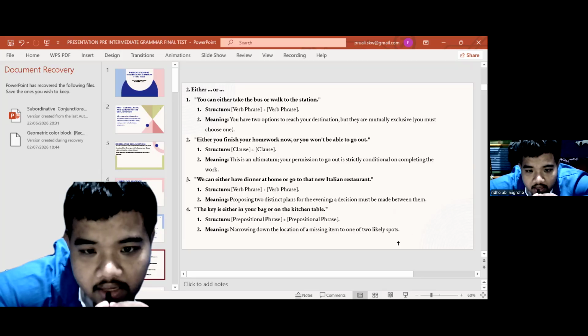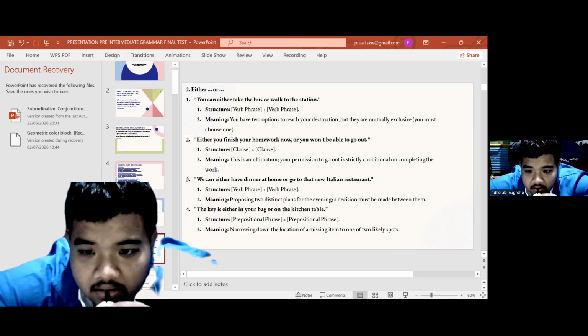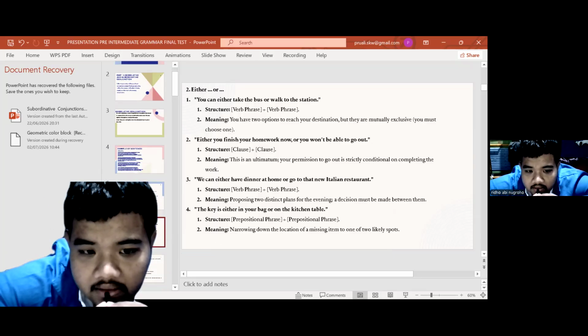Three, we can either have dinner at home or go to that new Italian restaurant. The structure is verb phrase plus verb phrase. Meaning: proposing two distinct plans for the evening, a decision must be made between them. Four, the key is either in your bag or on the kitchen table. Structure: prepositional phrase plus prepositional phrase. Meaning: narrowing down the location of a missing item to one of two likely spots.